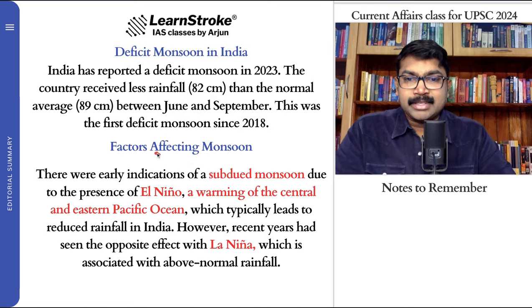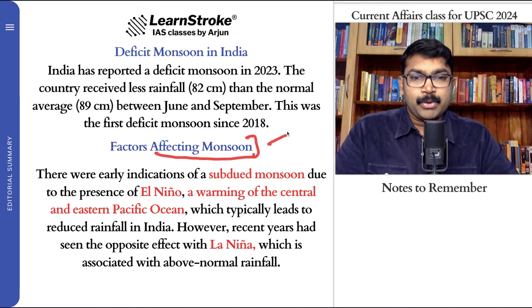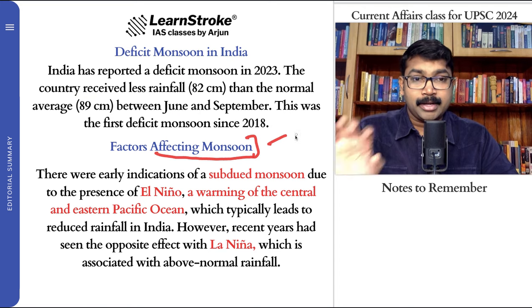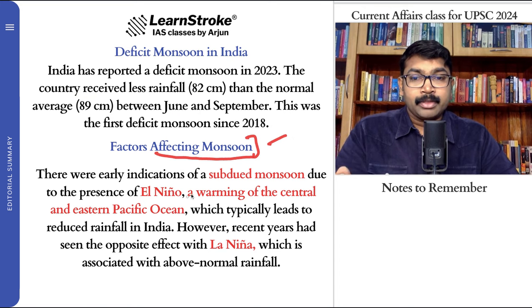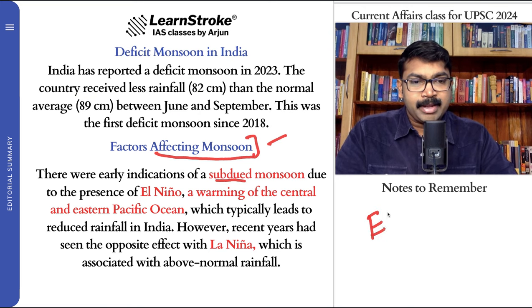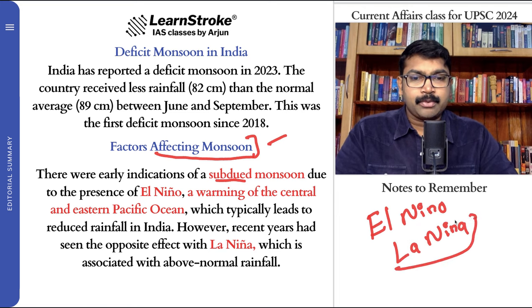And what are the factors affecting monsoons? You can get this question for prelims in geography, but this is from the current affairs. You can see there were early indications of a subdued monsoon due to... So please remember, always understand, this is very, very important for the exam. What is the concept of El Nino and what is La Nina? Please try to understand this. You will definitely get questions regarding this.